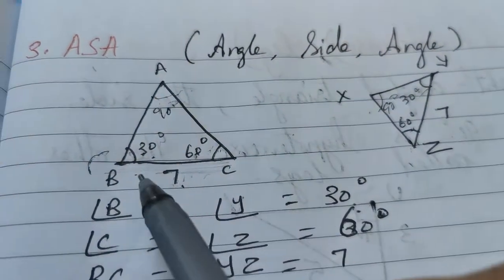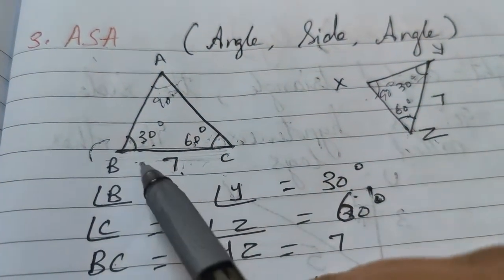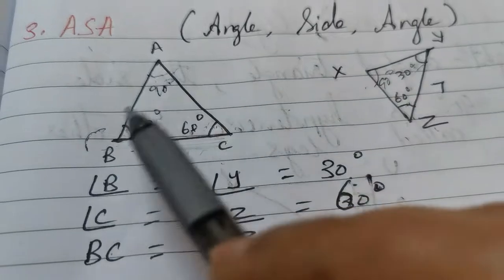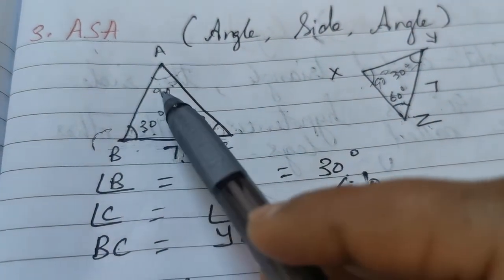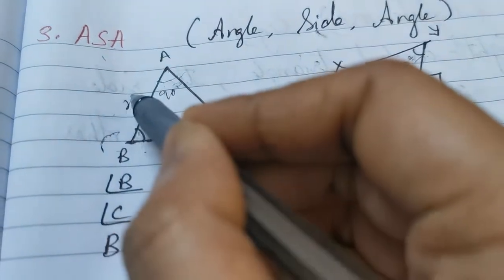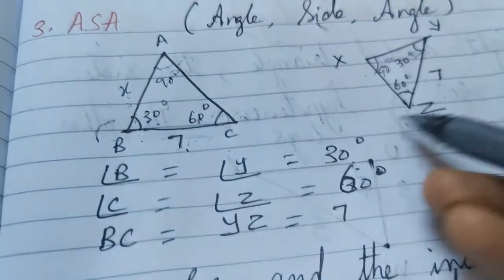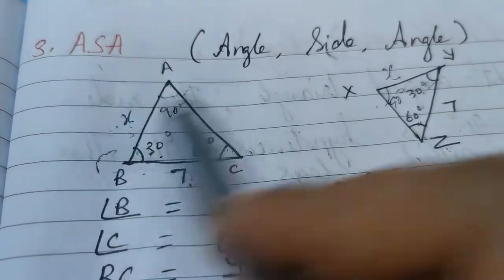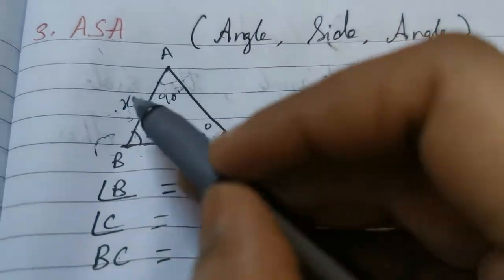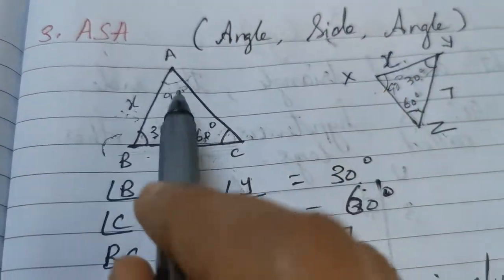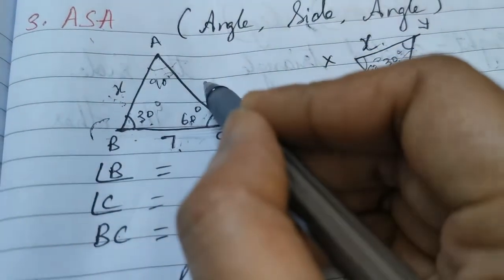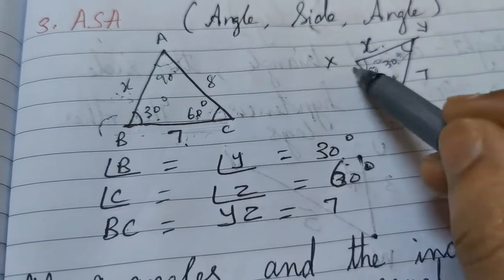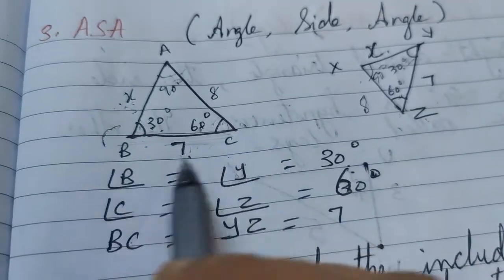Now we have BC 7 and YZ 7, that is the side included between 30 and 60. Here again 30 and 60. So the side which is included between 30 degree and 90 degree is AB here. So if it has the measurement of H, the side included here between 30 and 90 will also have H. If it is 5, this will also be 5. If this is 7, HY will be 7. And the third side which is between 90 and 60, if it is 8 centimeter in measurement, the side here between 60 and 90 will also be 8. This is how you will understand.